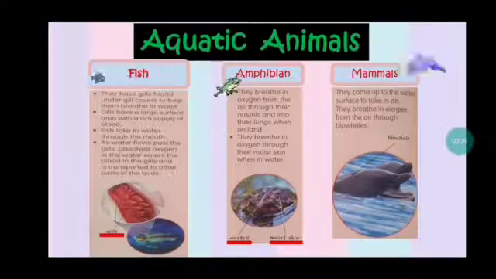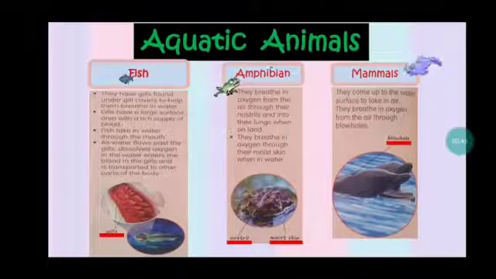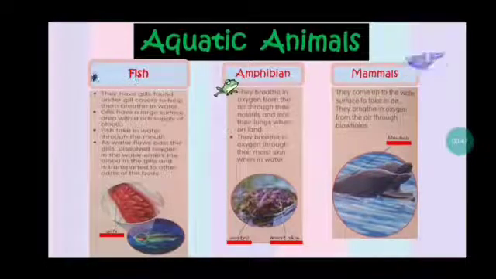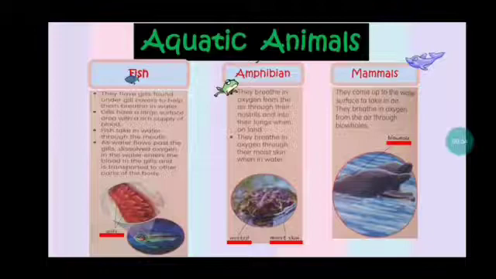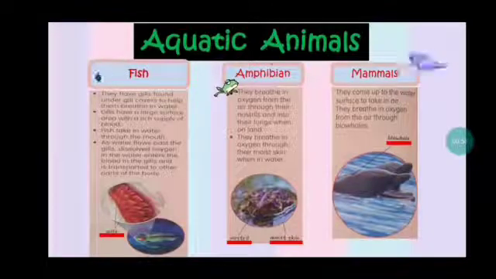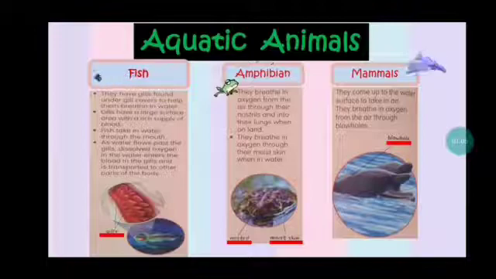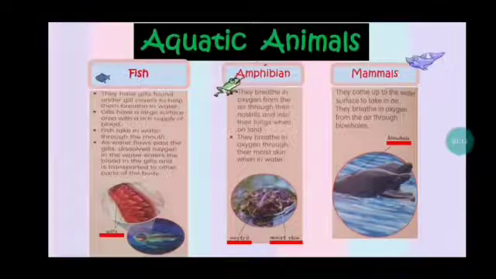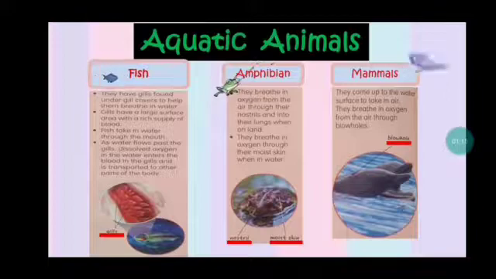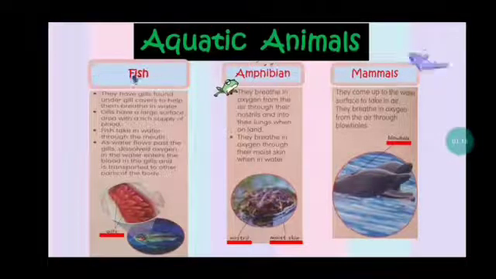They can use blowholes. Jadi mereka punya blowholes. They have blowholes, lubang sembur. How could they take the oxygen from the air? They just come up to the water surface to take in the oxygen. They just come up to the water surface, hanya perlu pergi ke permukaan water, and then they can take the oxygen through their blowholes. This is what happens to mammals. So they do not take the dissolved oxygen. They take the oxygen from the air by using their blowholes. The example is dolphin here, lumba-lumba.